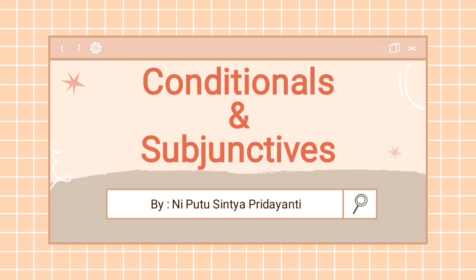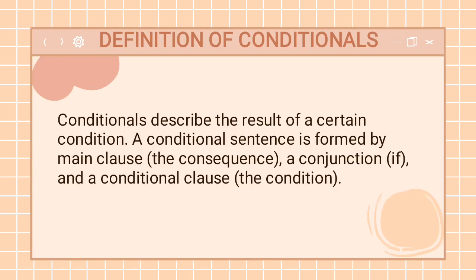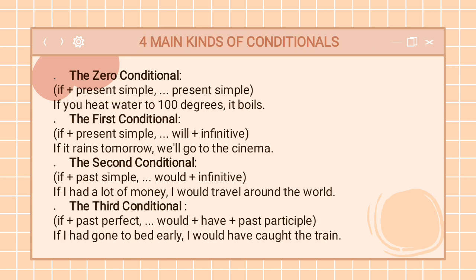So, next slide. Here's the definition of the conditional. The conditional is a sentence formed by a main clause, a conjunction, and also the conditional clause. Here I want to explain four kinds of conditional.